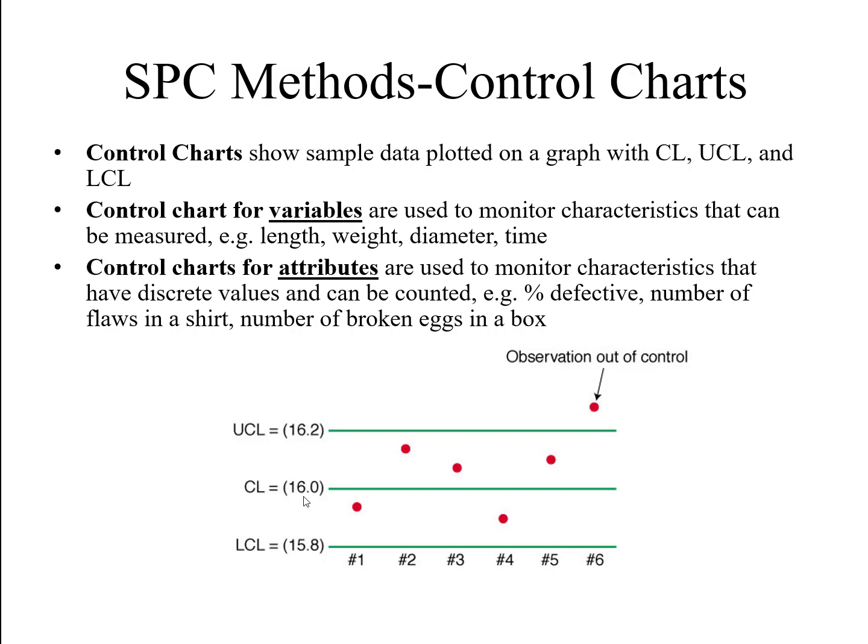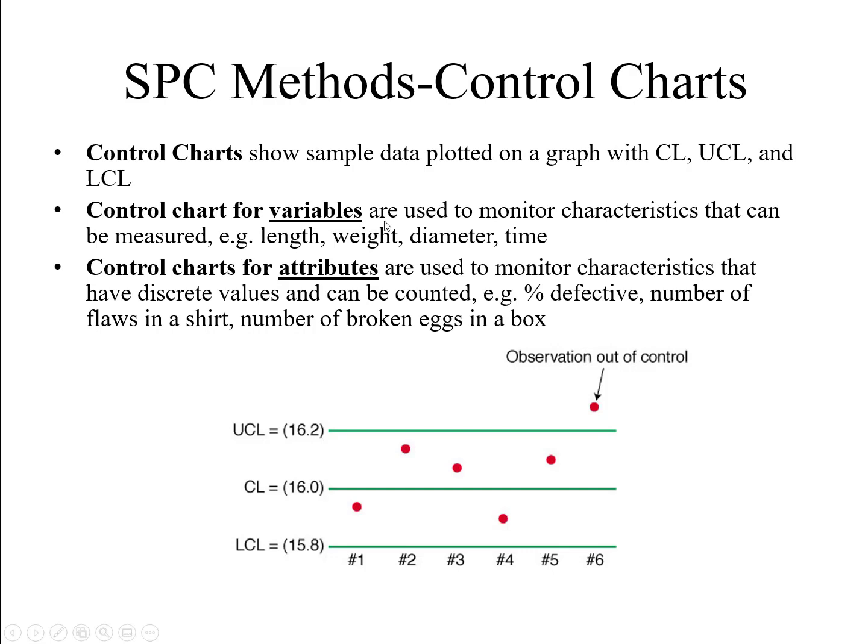In order to check the observations, for example in the previous example I discussed some defective pizzas, because from Monday to Friday we are producing different pizzas and we have different defective pizzas. So we will check which observation is outside the upper control and which observation is inside the upper and lower control. So this is the lower bound and this is the upper bound. A control chart shows sample data plotted on a graph with central line, upper control line, and lower control line.